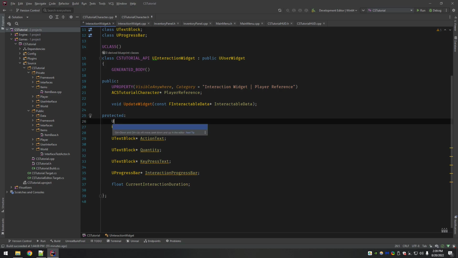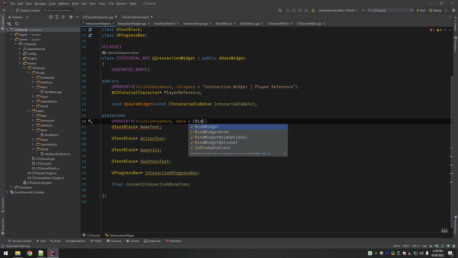All right, let's add the UProperty specifiers. So I'm going to make these visible anywhere. This is crucial: BindWidget. I have an entire separate tutorial dedicated just to this concept.